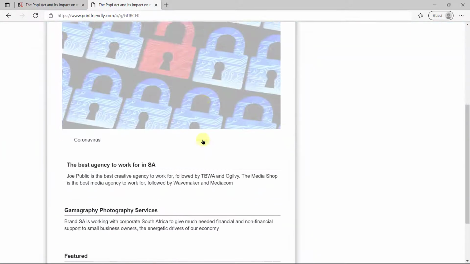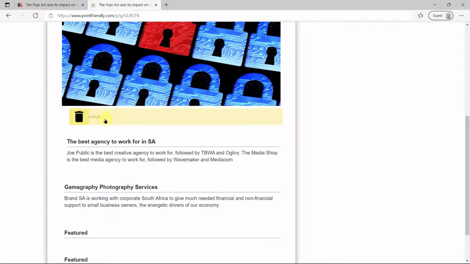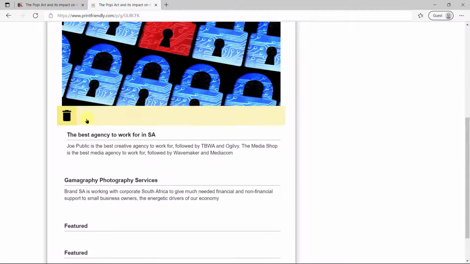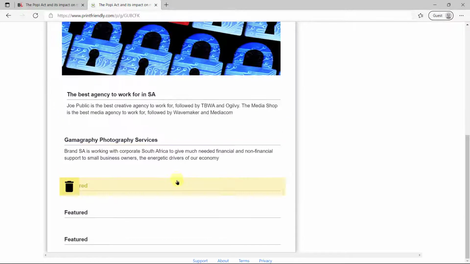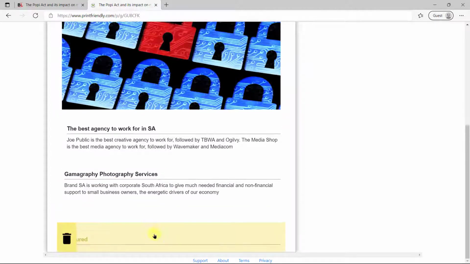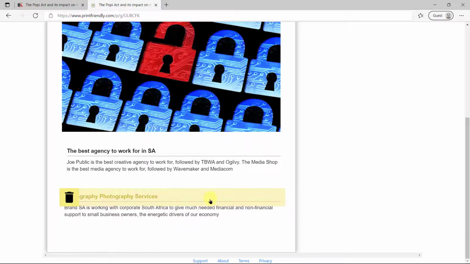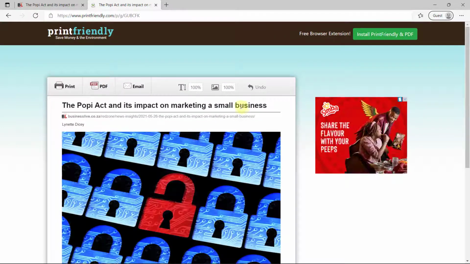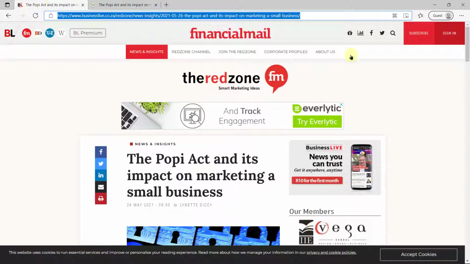Now, what's cool here is you can actually delete some stuff as well. You'll see it. So this I don't need. I'm just going to delete that. I'm definitely going to remove these featured parts, but it looks like this whole article wasn't actually very print-friendly. So I'm going to have to use the print as a PDF method. So I'm just going to say print here.